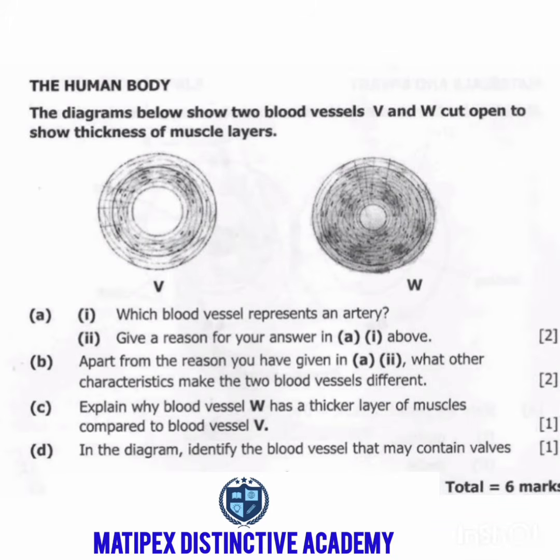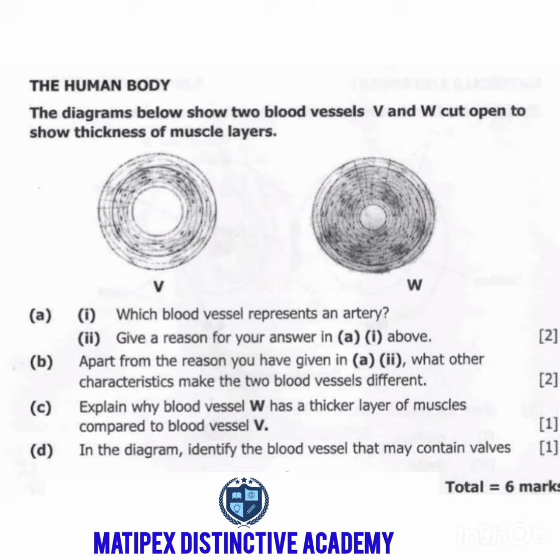Okay, so let's move on to this other question, a question on the human body, specifically under the subtopic circulatory system. The diagrams below show two blood vessels, V and W, cut open to show thickness of muscle layers.